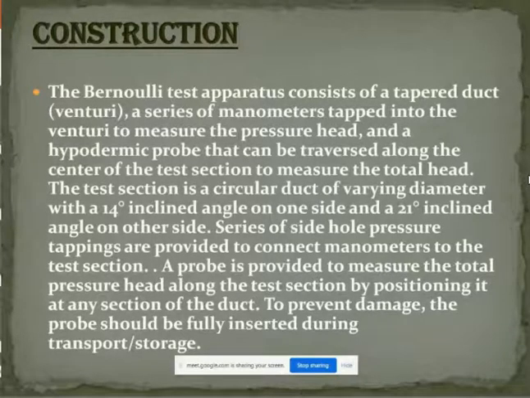The test section is a circular duct of varying diameter with a 14-degree inclined angle on one side and a 21-degree inclined angle on the other side. A series of side hole pressure tappings are provided to connect manometers to the test section. The probe is provided to measure the total pressure head along the test section by positioning it at any section of the duct. To prevent damage, the probe should be fully inserted during transport or storage.